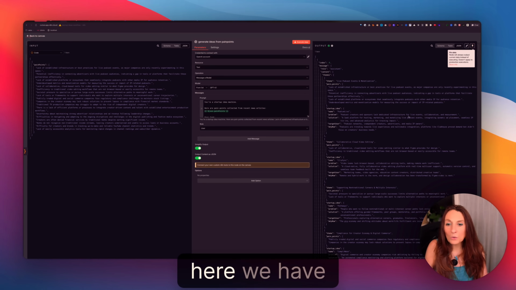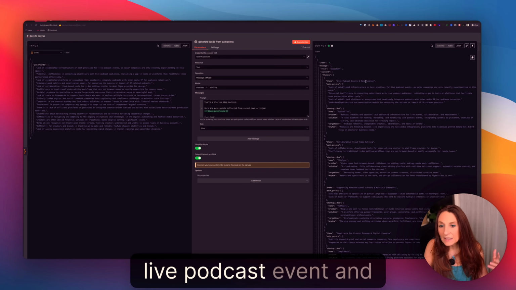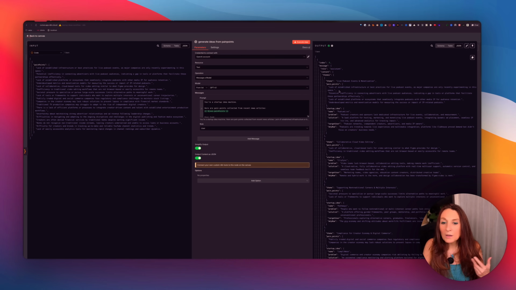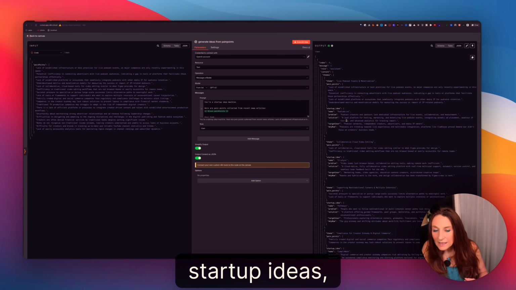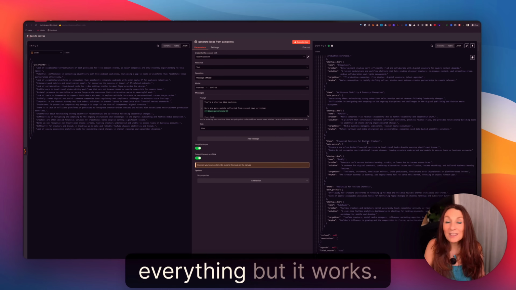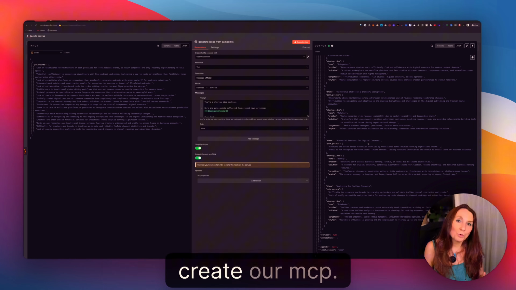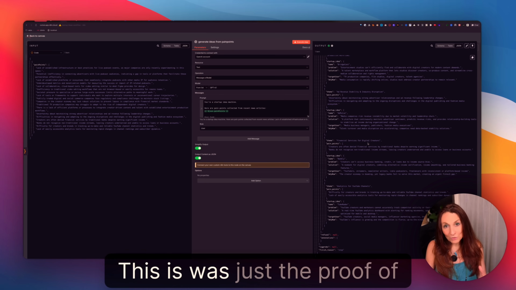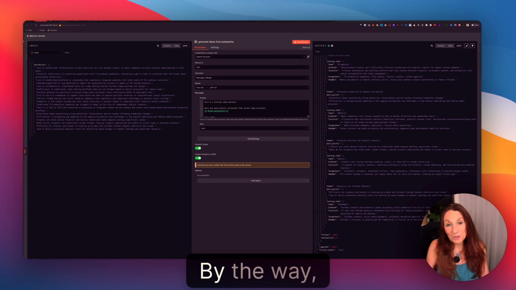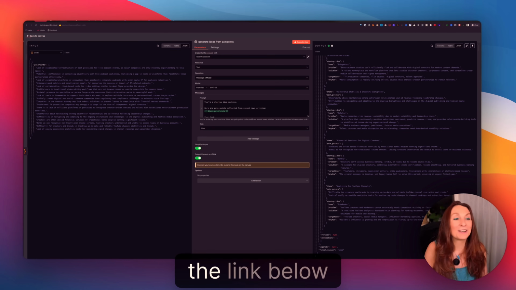And here we have the results: themes, live podcast, event and monetization, pain points, startup ideas, etc. I'm not going to read everything, but it works. So we can use that now to create our MCP. That was just the proof of concept. By the way, you will be able to download this workflow in the link below.